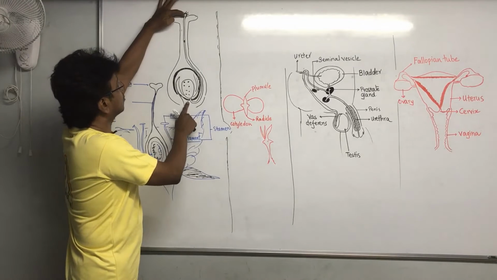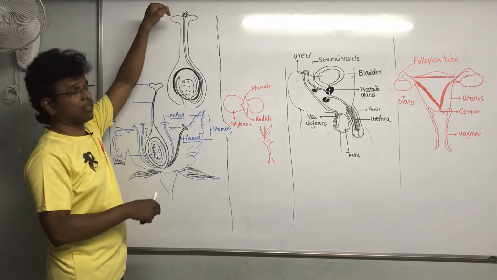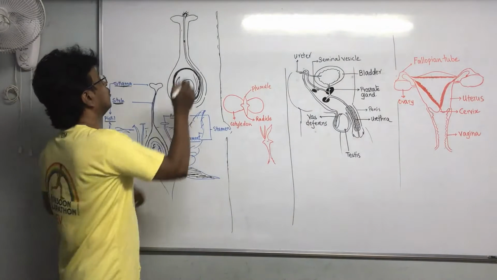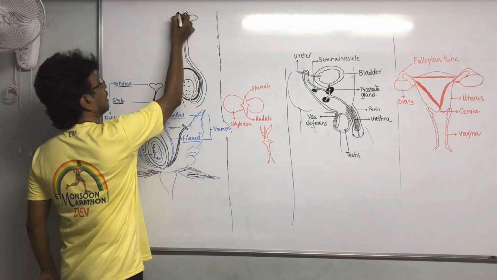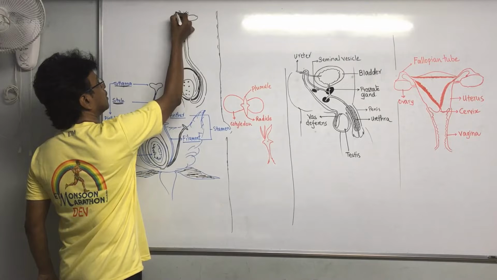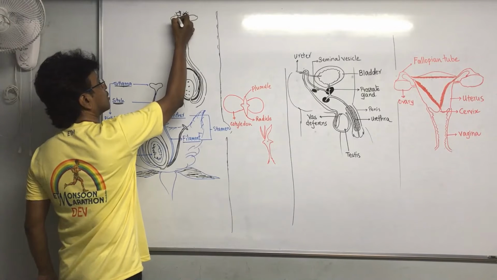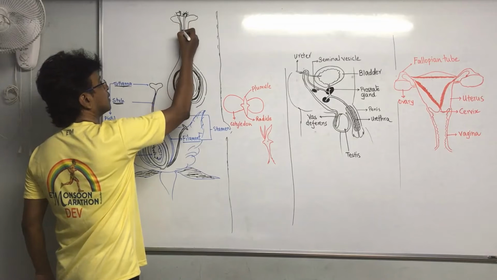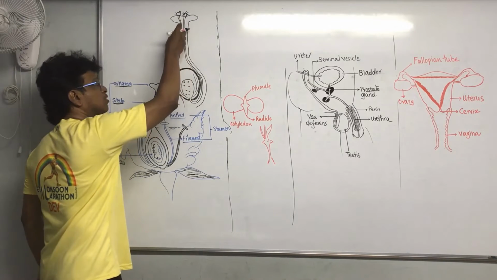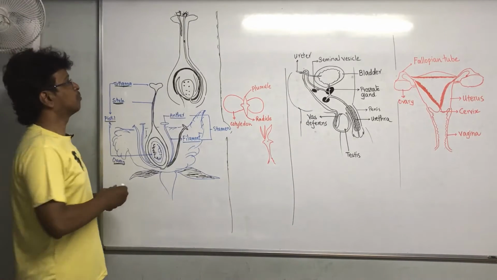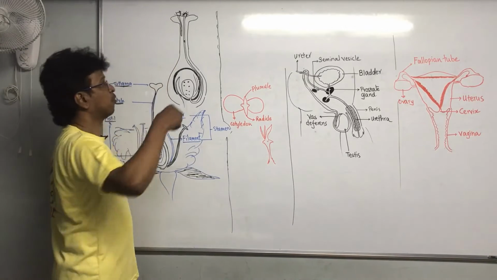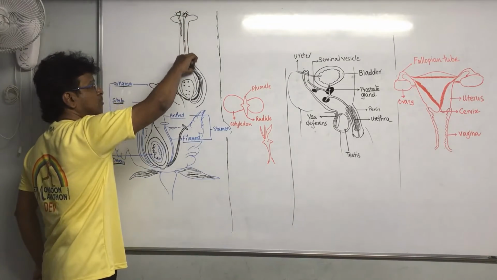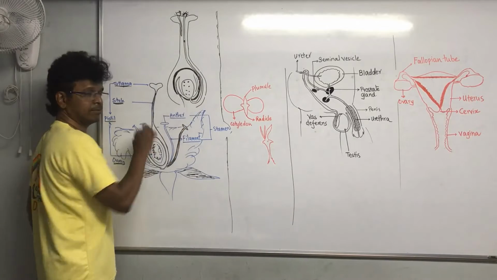Then it starts shooting a tube from there. Try to understand, the pollen grain shoots a tube. Supposing there is a pollen grain like this over here, then it starts shooting a tube like this, and this tube is called the pollen tube. It goes down, down, down, and it enters into the ovary.